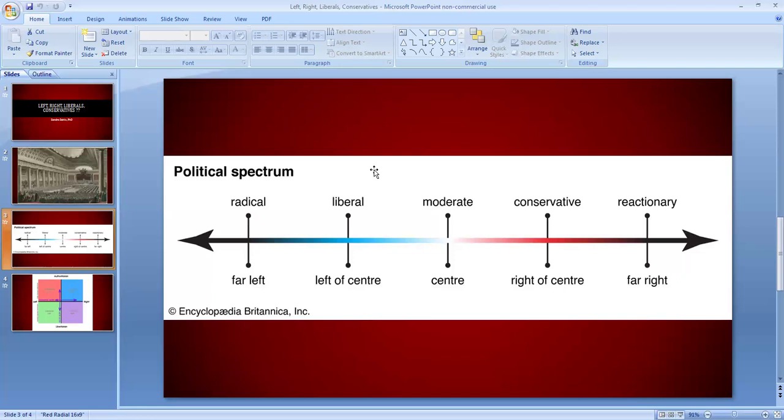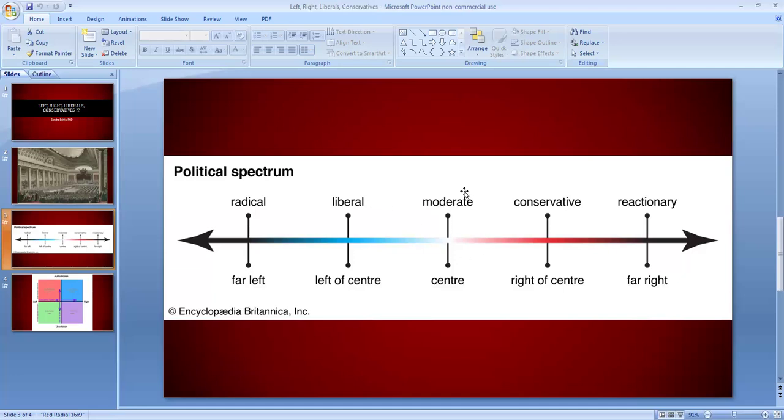The Founding Fathers of the United States, for example, were liberals. They wanted to get rid of monarchy. They wanted to form a new country and wanted that new country, the United States of America, to be a republic, no longer a monarchy. Royalists, or loyalists, those who remained loyal to King George III, were conservatives. They did not want to change anything. So that's the major difference between liberals and conservatives. Conservatives are satisfied with the status quo. Liberals are not. They would like to bring something new, okay?